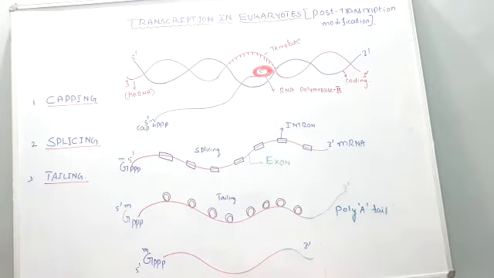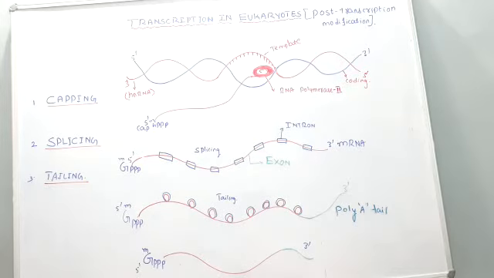On the template strand, which has polarity 3' to 5', messenger RNA is synthesizing with the help of RNA polymerase 2. This strand is called messenger RNA, which is going to take part in the post transcription modification.